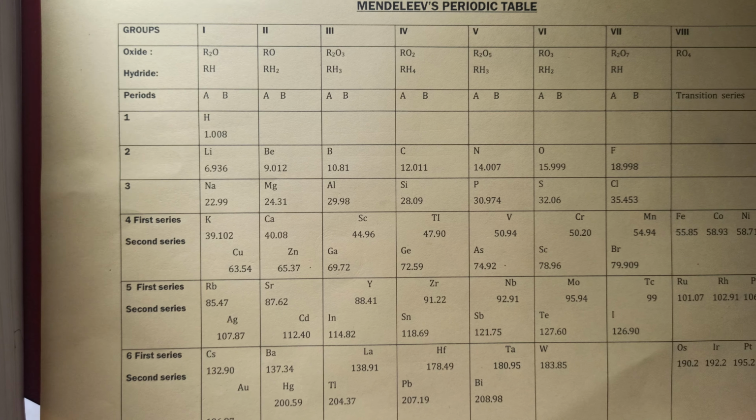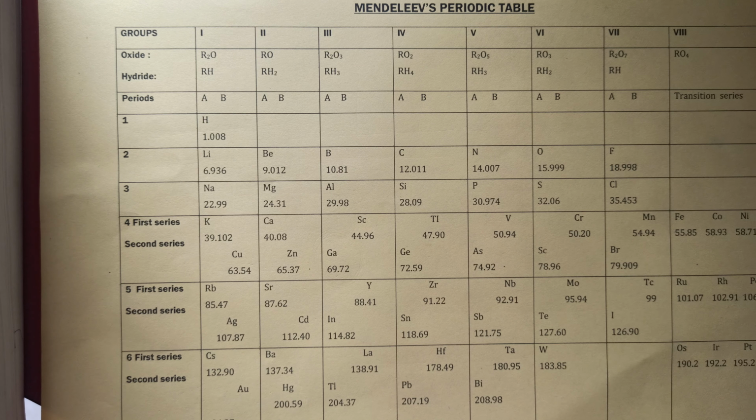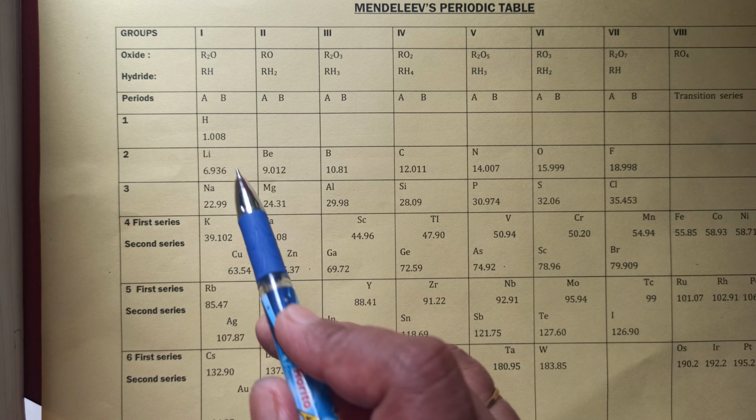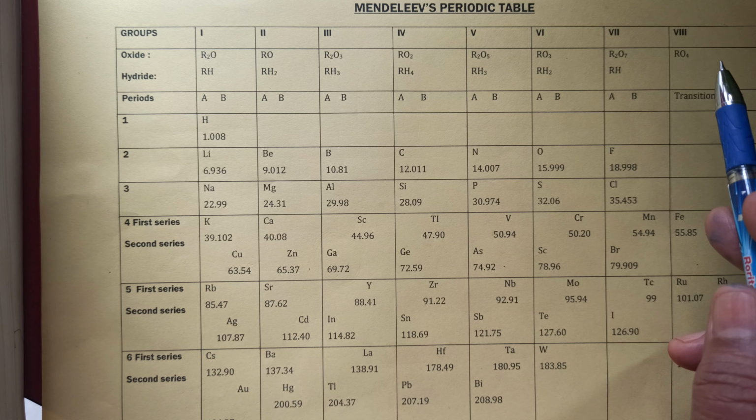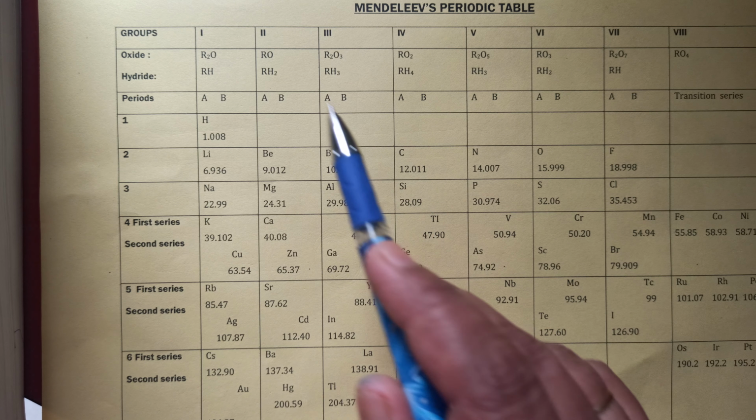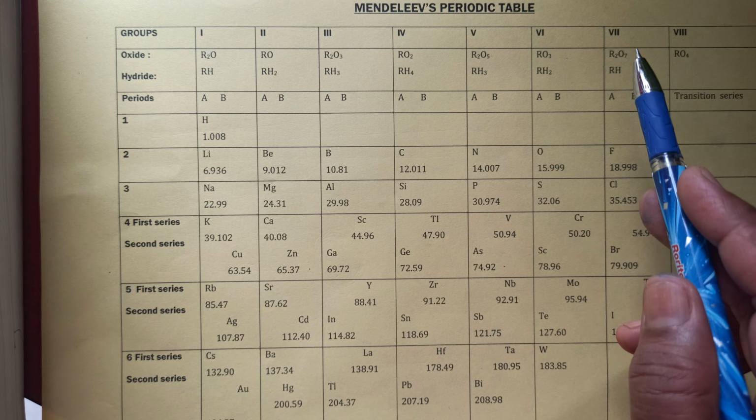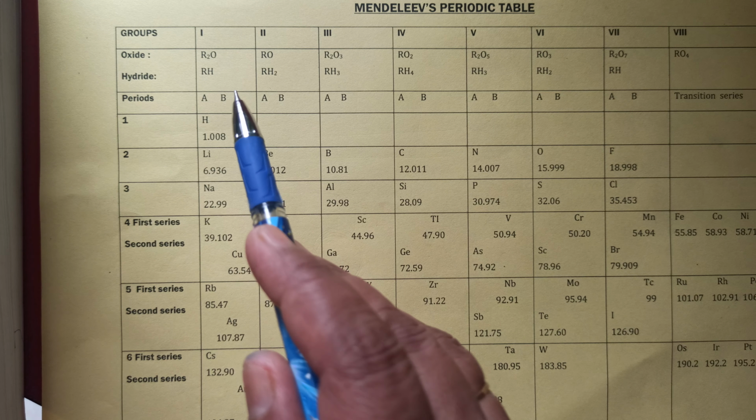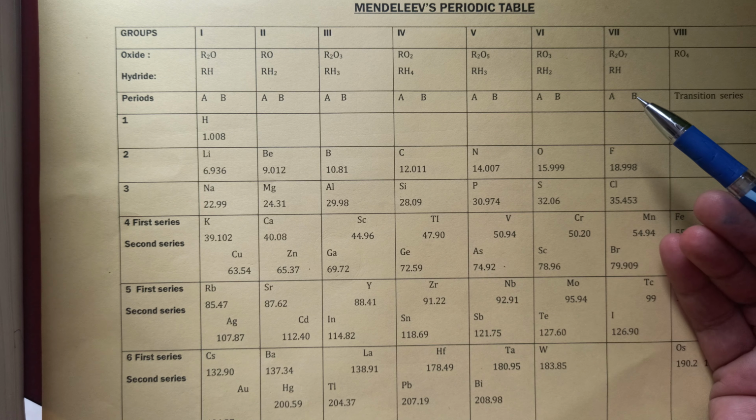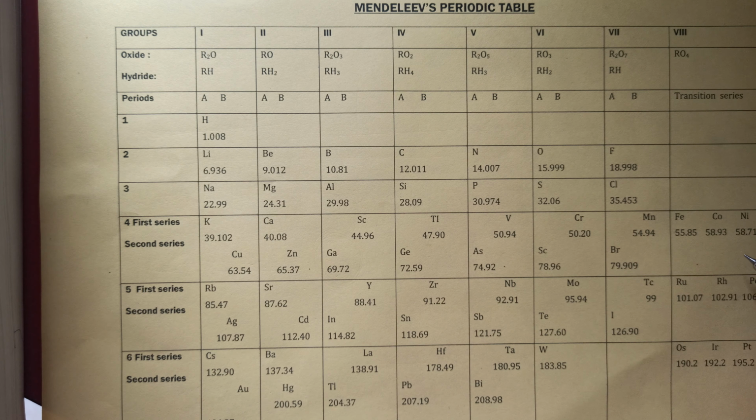Now, in this table, you can see that there are 8 vertical columns, first to 8th. These vertical columns from 1st to 7th have been further divided into subgroups A and B till 7th. The 8th group does not have any subgroups.